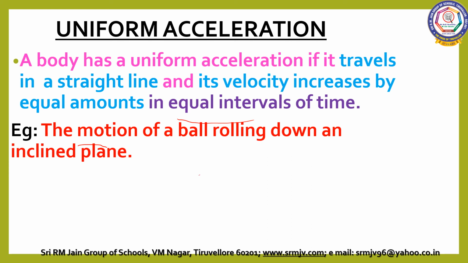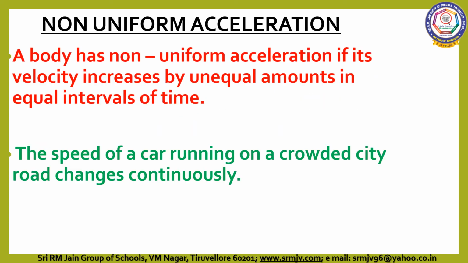Example, the motion of a ball rolling down an inclined plane. Next, non-uniform acceleration. A body has non-uniform acceleration if its velocity increases by unequal amounts in equal intervals of time. See, for example, the speed of a car running on a crowded city road changes continuously. The velocity increases by unequal amounts in equal intervals of time. So that is called non-uniform acceleration.